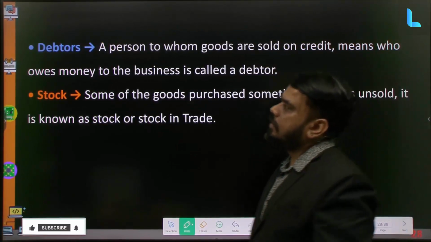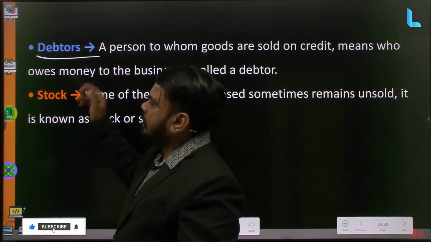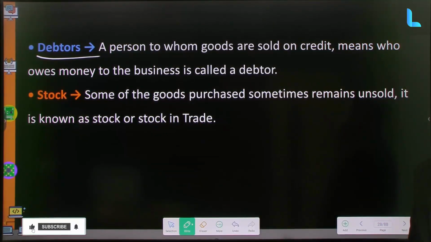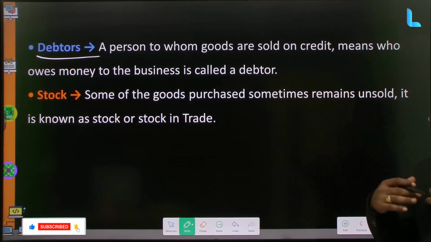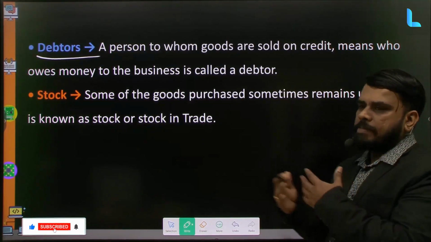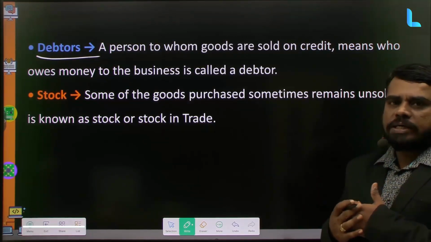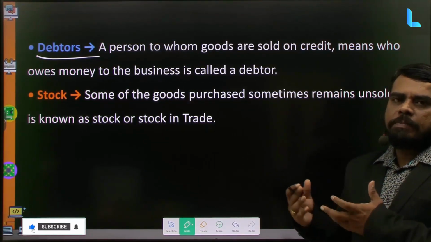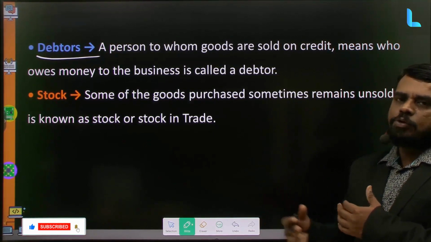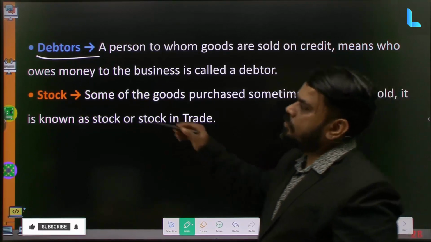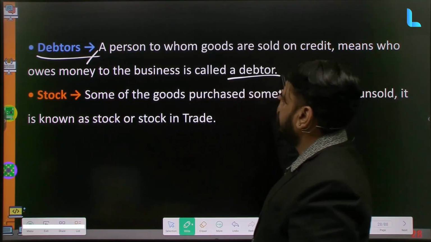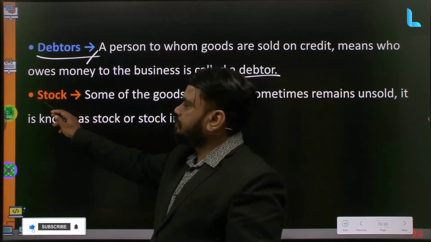Next, this is also a type of asset, that is debtors. Debtors are nothing but the persons to whom the company sells the goods. They are called debtors. They buy goods from us on credit or cash mode. If they buy the goods from us on credit mode, they are liable to pay that money. So that's why they are known as debtors. They are also a type of asset for the company.